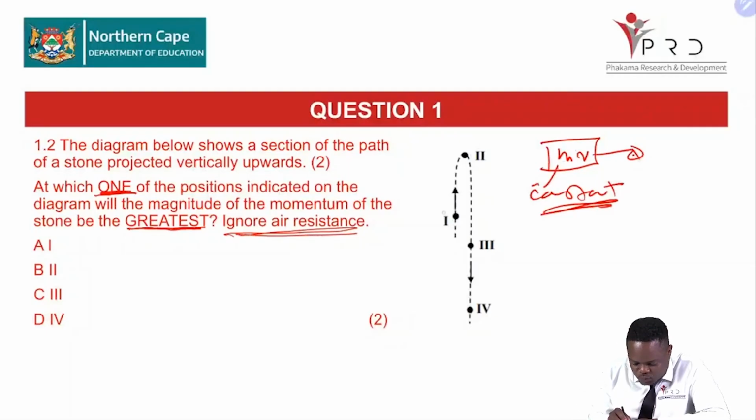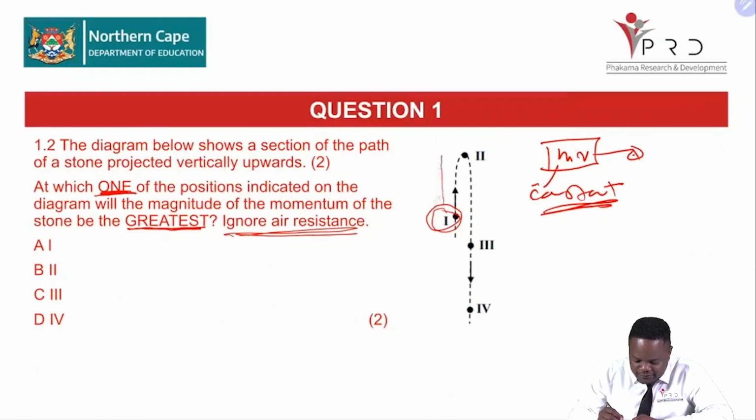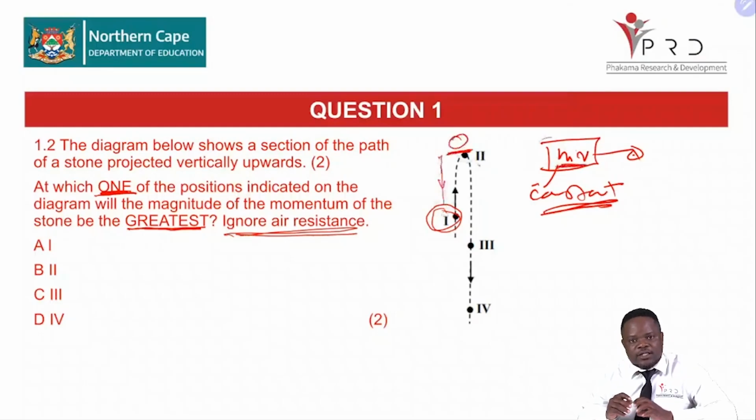Is it at point 1 when it is moving, right? So when it is launched up, because of the acceleration due to gravity, which is negative, we know that as the stone rises, its velocity is going to drop. And when it is at the maximum height there, it becomes 0. And consequently, our momentum is going to be 0 at point 2. So our point 2 definitely is off.